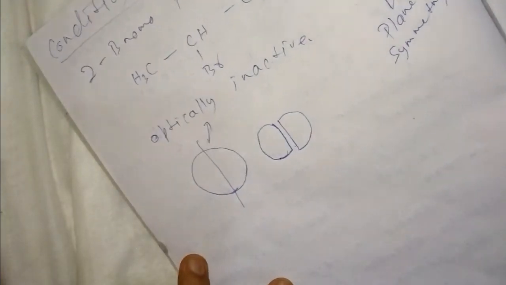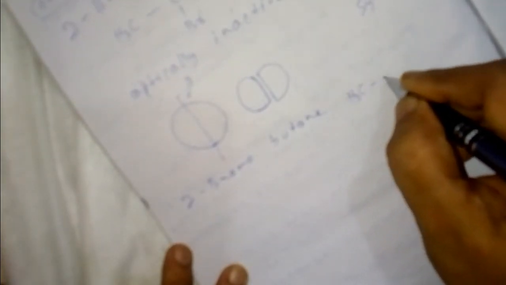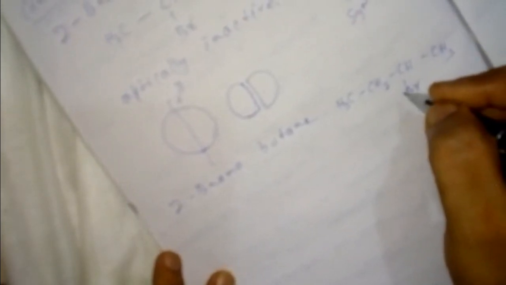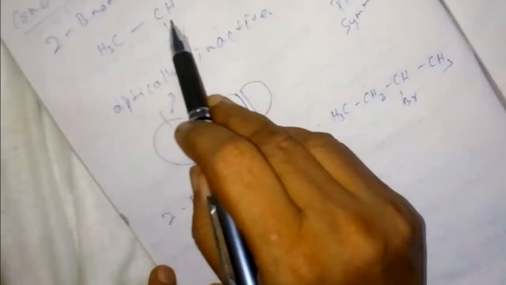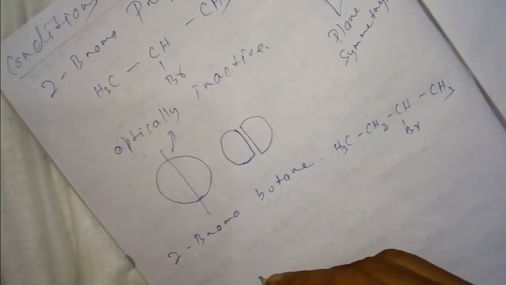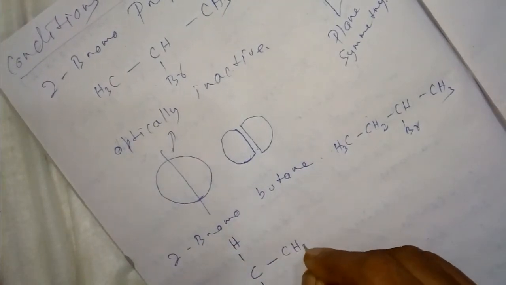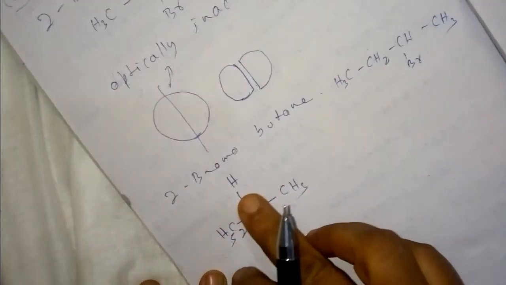Another example is 2-bromobutane. 2-bromobutane means CH3, CH2, CH, Br, CH3. What is the difference between these two carbons? This carbon has two identical groups, but this carbon has four different groups: H, Br, CH3, and C2H5.